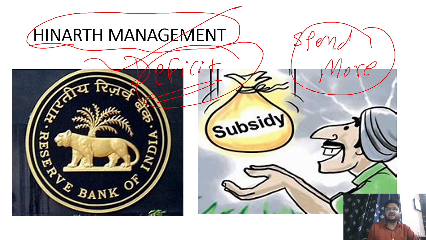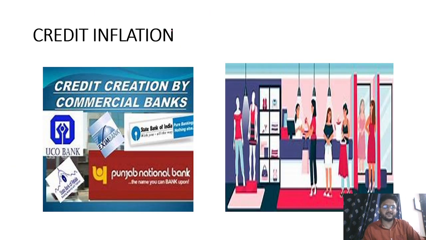Deficit is increasing, and that spending reaches the people in the form of subsidy or any other public expenditure, any other government expenditure. What happens? The purchasing power of people increases, because of that demand increases, and there is inflation. That is why it is called deficit induced inflation, or this phenomenon is also called Hinarth management.